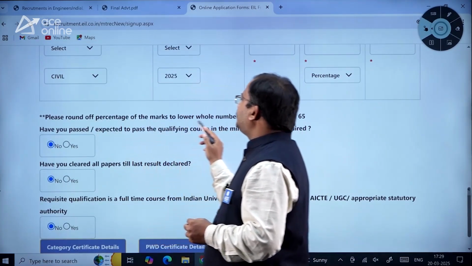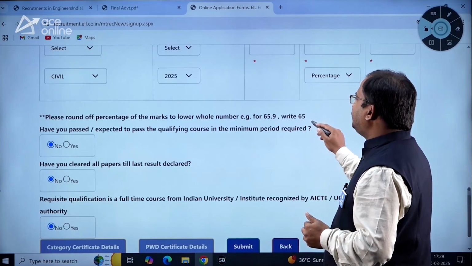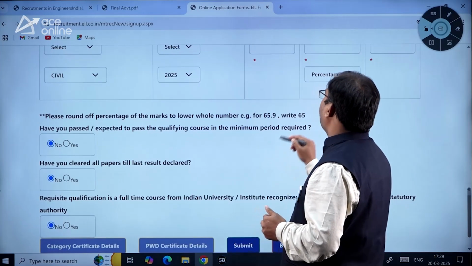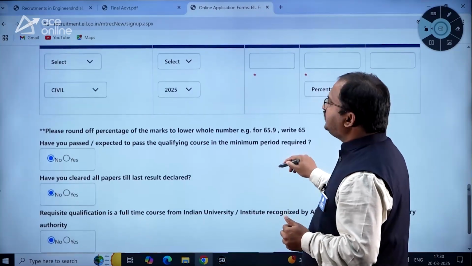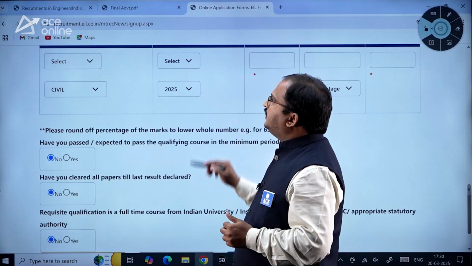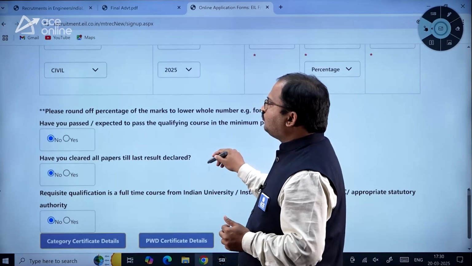Please round off percentage of the marks to lower whole number. Example, for 65.9, write 65. That is what he is mentioning for percentage, dear students. Kindly go through this carefully. If there is CGPA, the corresponding things are notified properly in the advertisement. I'll show you that. So please round off the percentage, that is what he has asked.